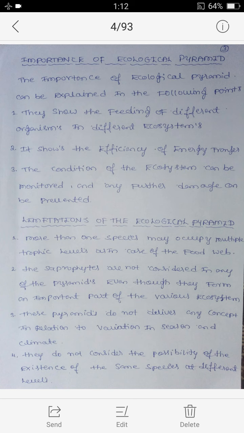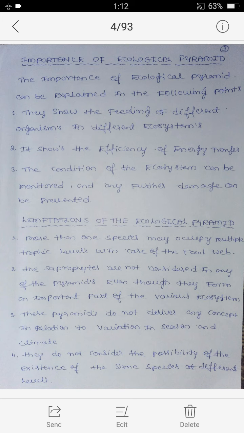Second one, it shows the efficiency of energy transfer. Third one, the condition of the ecosystem can be monitored and any further damage can be prevented.